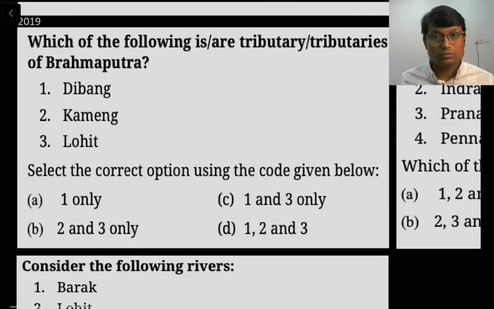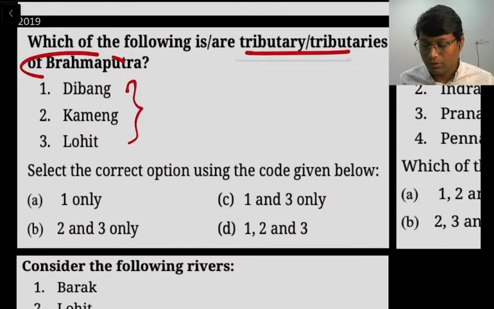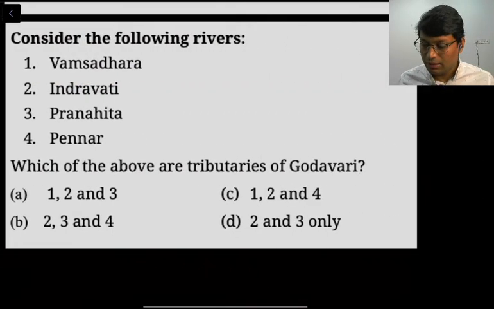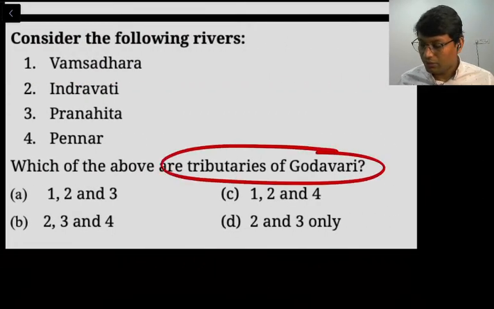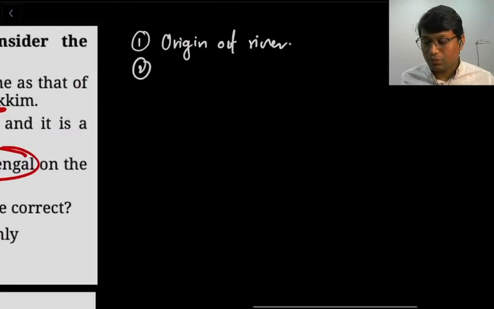There is one more question. Now in this question you can see there is a tributary on one side, and we have to identify the tributary for the river Brahmaputra. Similarly, in this question we have to identify the tributaries of Godavari, right? So this forms our second type of question.